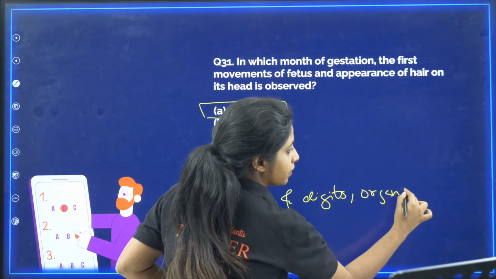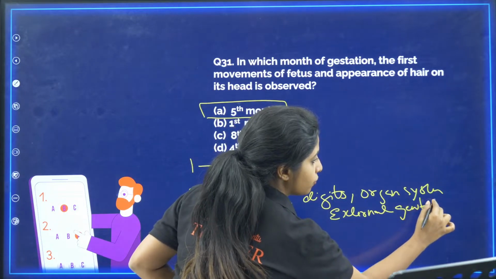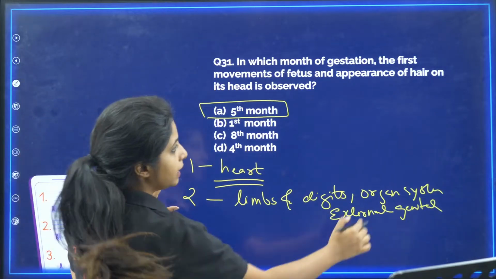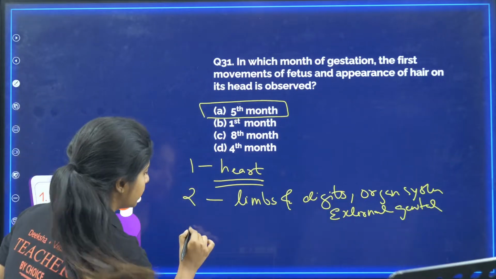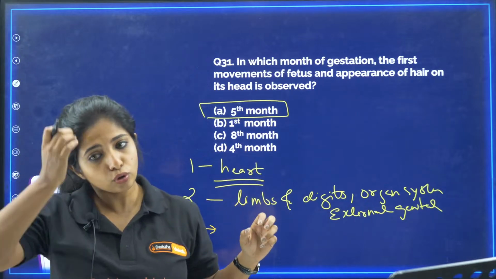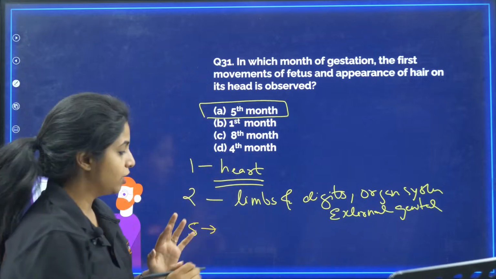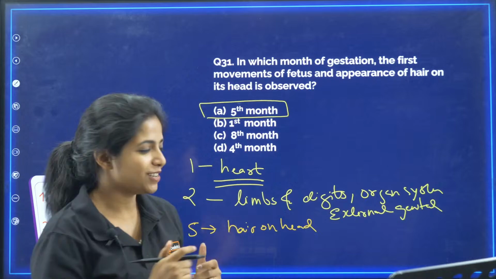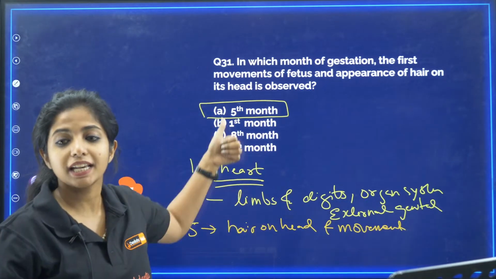Most of their organ system and their external genital organs are also formed. So you can do the sex determination over here. Yes. Now, basically, we will skip 3rd and 4th month. We will directly come to the 5th month. Now in the 5th month, baby says that until now, God, you did whatever you want, but I want to show some styling and things like that. So I want hair on my head. God grants it. So there is hair on the head. And also the baby says I want to move around a bit. So there is movement as well. So first movement, first hair on the head is 5th month.